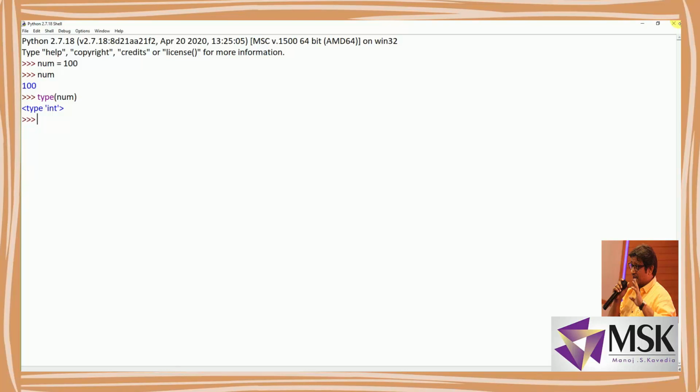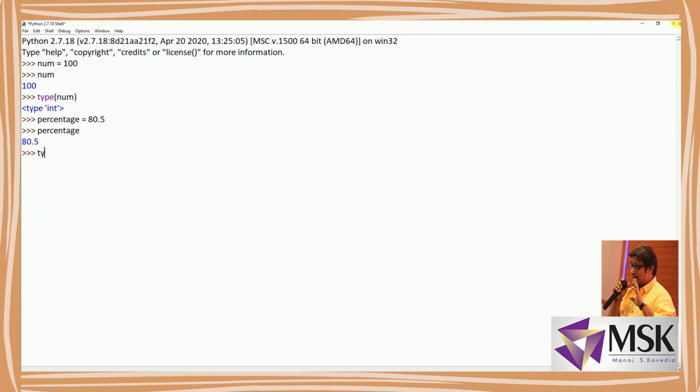Now let's say I'm taking percentage equal to 80.5. If I write percentage, it prints 80.5. Now let's see what the class of this variable is, or what type this variable is.